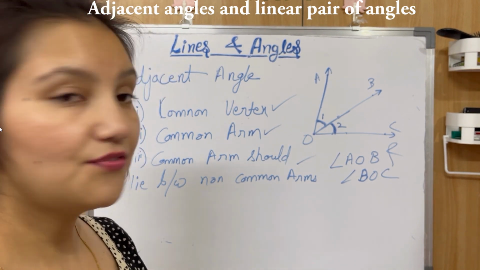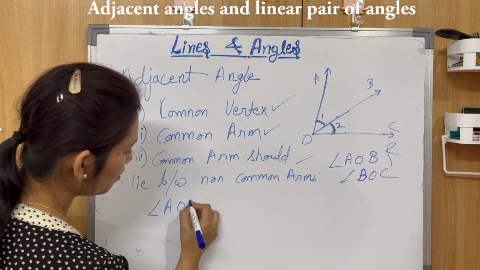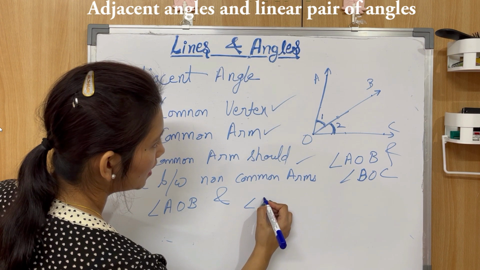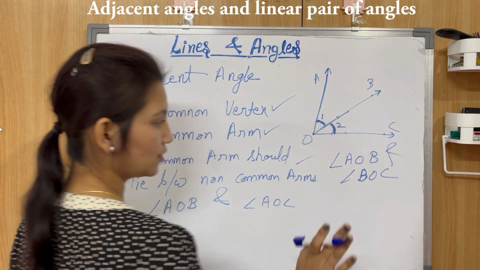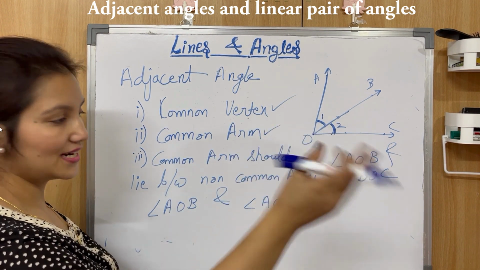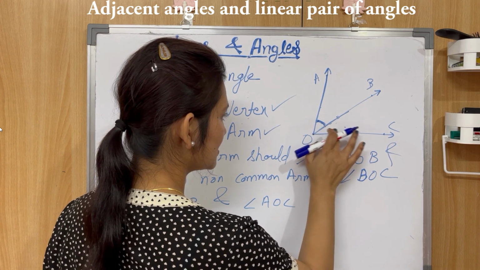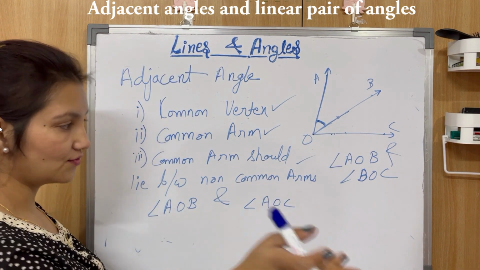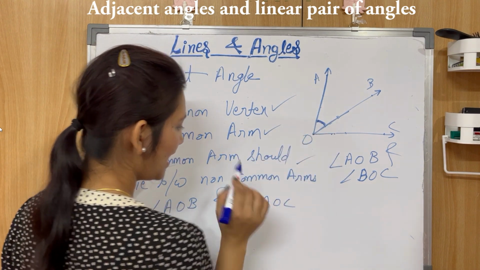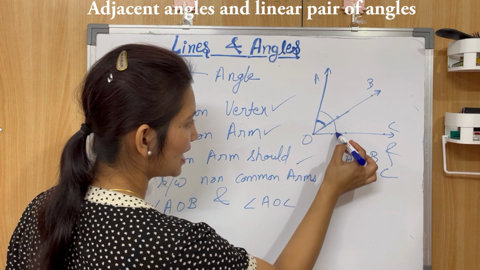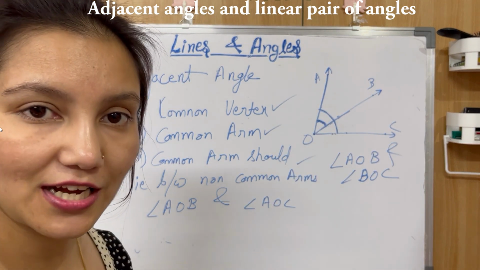Now, if I ask you, tell me whether angle AOB and angle AOC, now what I'm asking, angle AOB, okay, you understood what are adjacent angles, right? Now I'm just changing the angles so that you don't get confused. So now I'm asking angle AOB means this angle and angle AOC means this angle, okay? So tell me whether these two angles are adjacent angles or not.